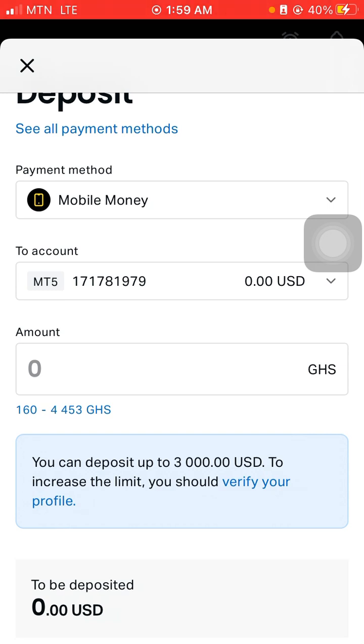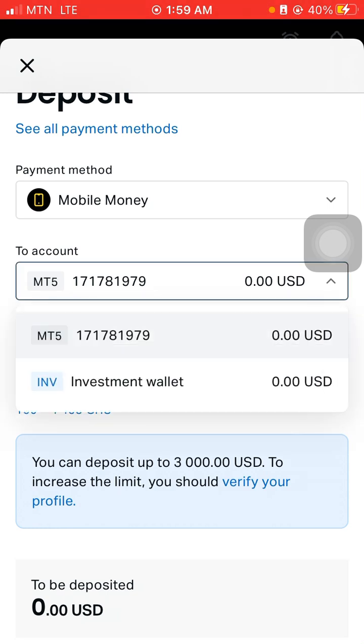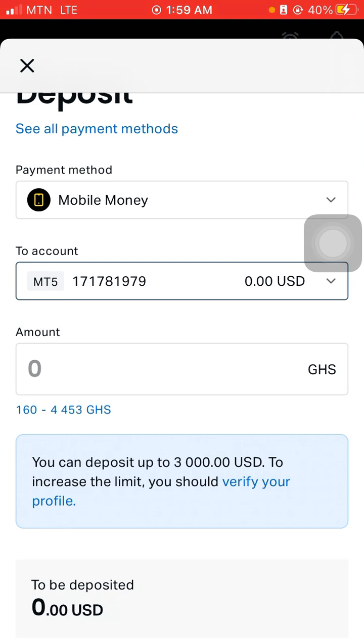So over here we have the mobile money option, and with this option, this is the account MT51717819979. That's my real account though, so this is where the money will be deposited into. If you want to change that account, you tap. If there are any other accounts, you can switch between your investment wallet and your real trading account. So it's going to a real trading account, so when I load it, it counts here straight and I can start trading right away.